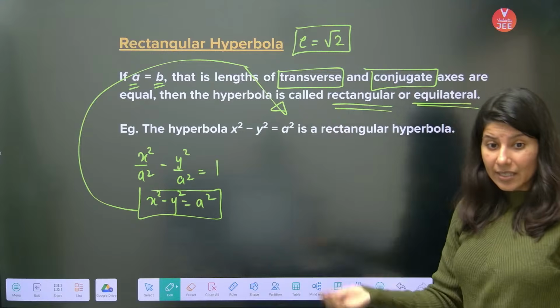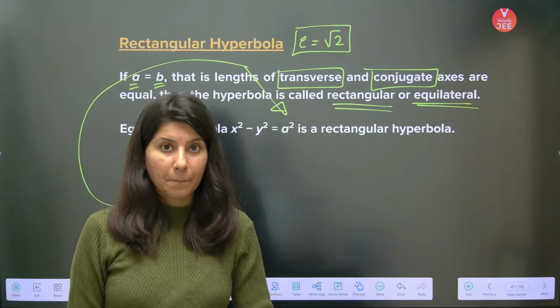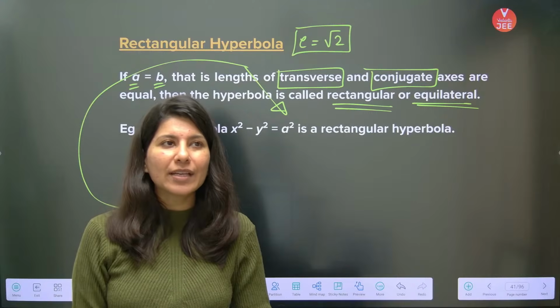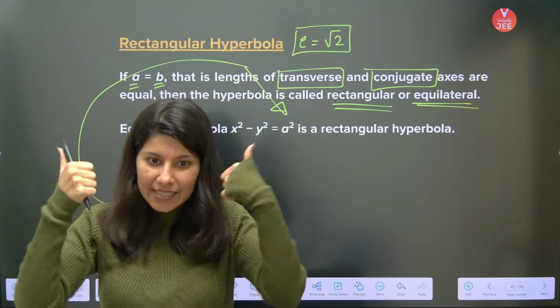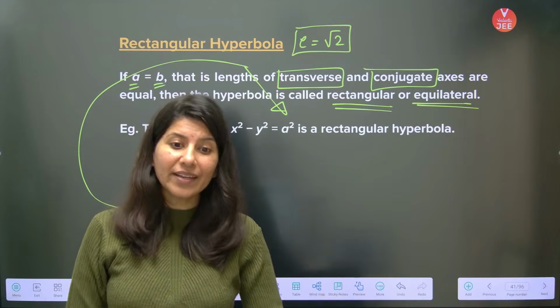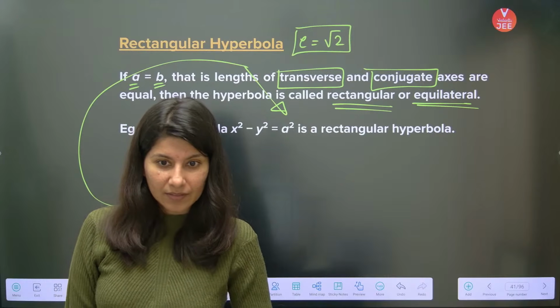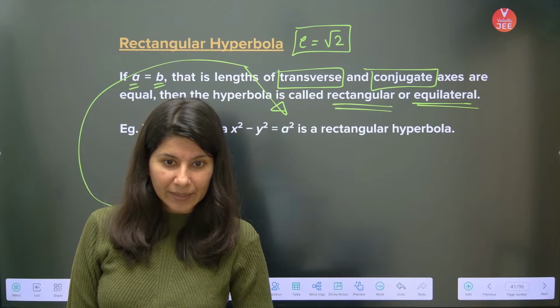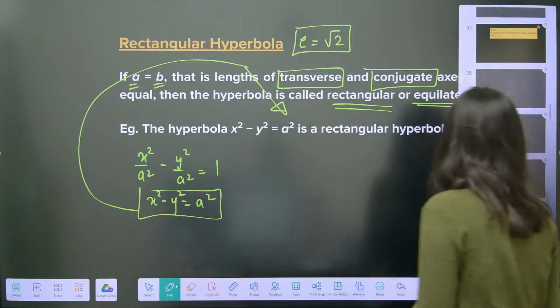So sometimes in the question they say there is a rectangular hyperbola. That means they are telling you, point number 1, the transverse and conjugate axes are equal. Point number 2, the eccentricity is √2 guys. Eccentricity is √2. Alright, I hope that this is clear.